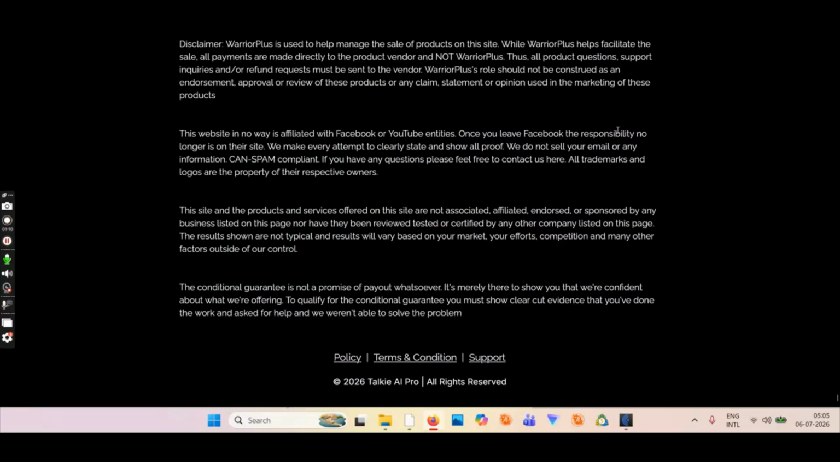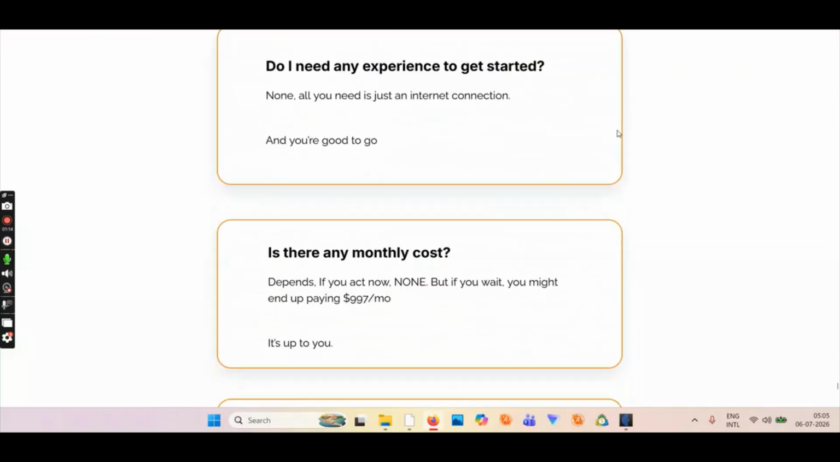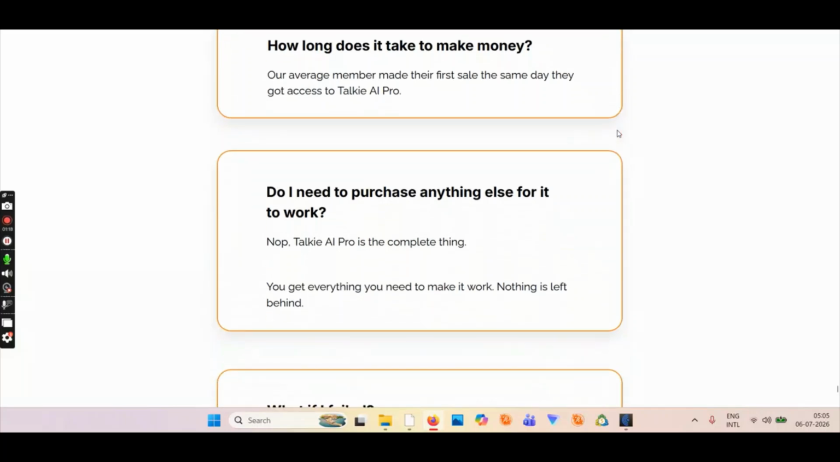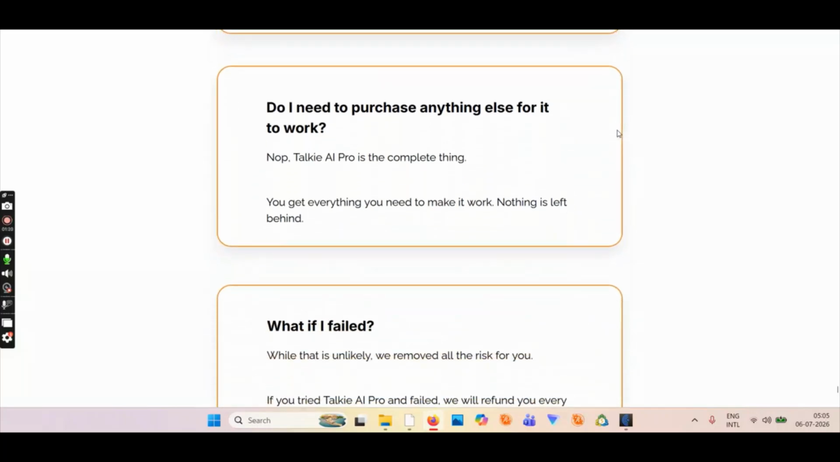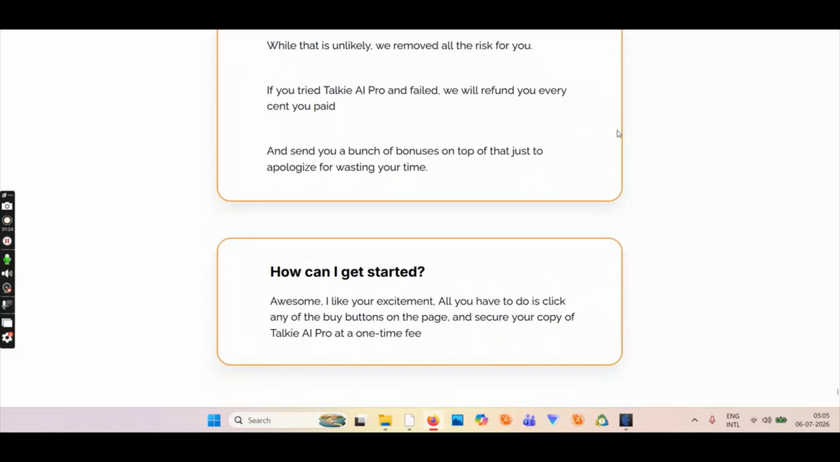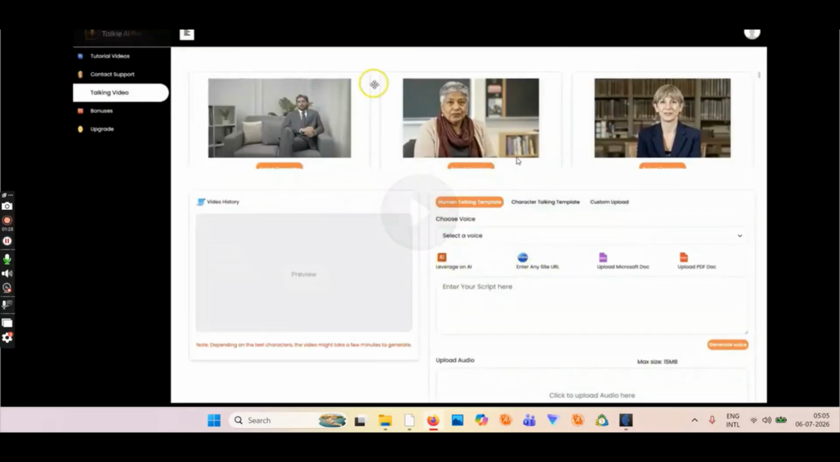So let's quickly see if we have some question answers here. So do you need experience? No. Monthly cost? No. How long does it take to make money? Do I need to purchase anything else? Just buy the OTOs. If I failed, then that's fine. How can I get started? Buy now. Let's play. So this is the software.